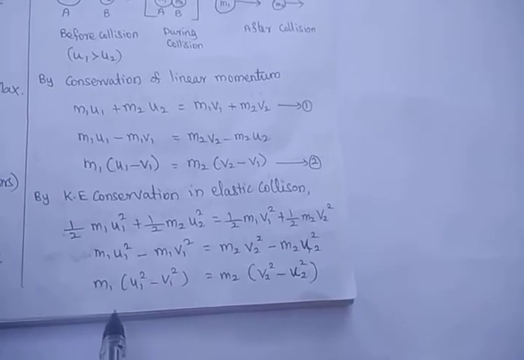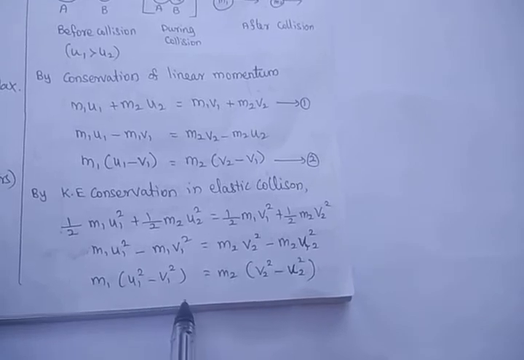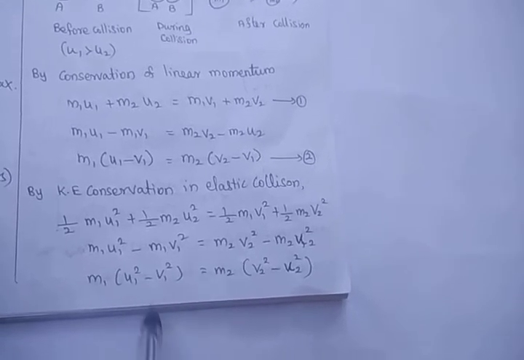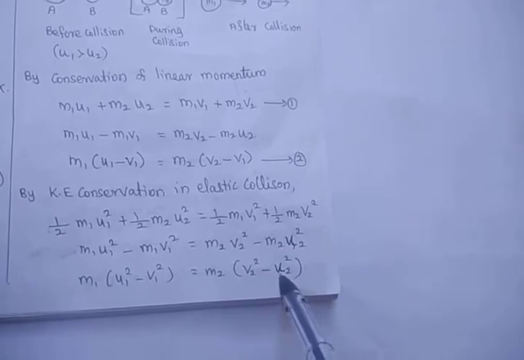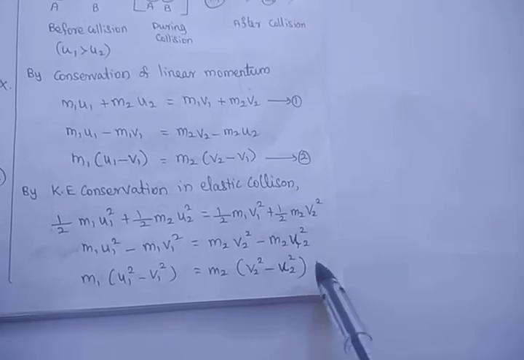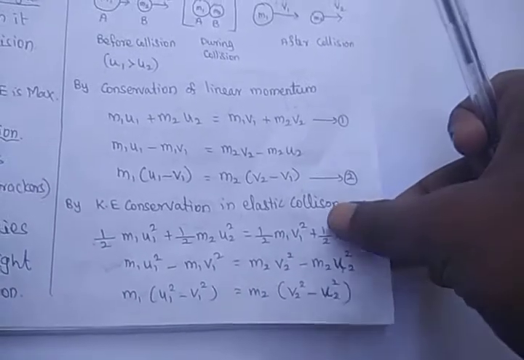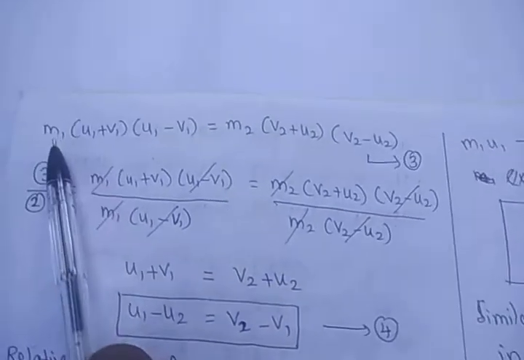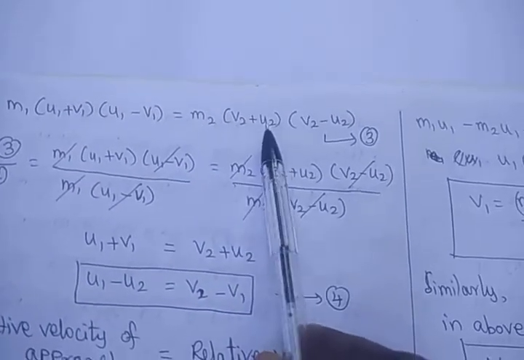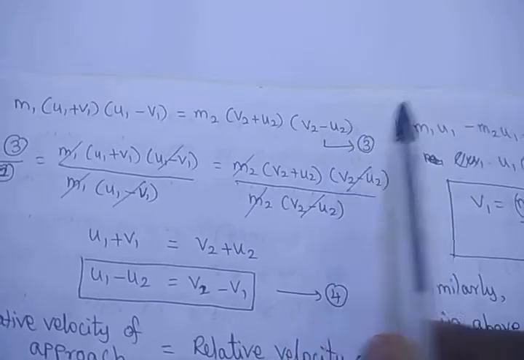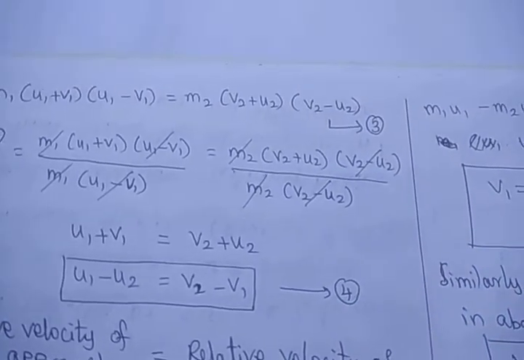That is m1 (u1 plus v1)(u1 minus v1) equals m2 (v2 plus u2)(v2 minus u2). So this is equation number 3.